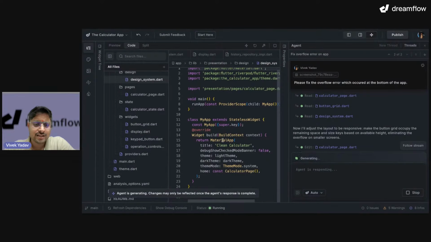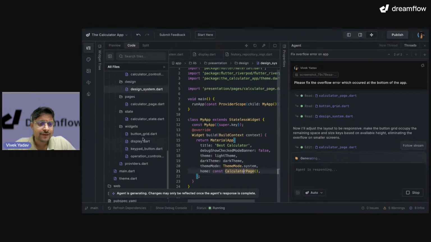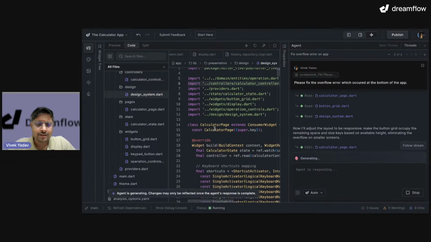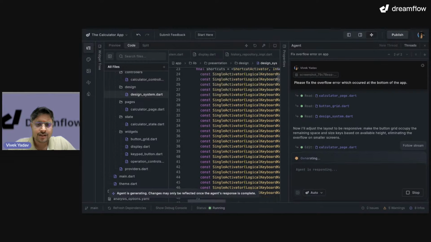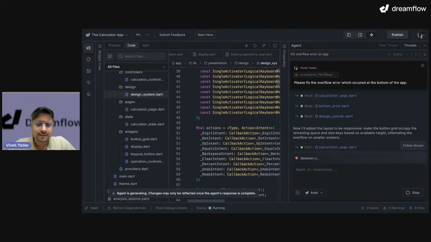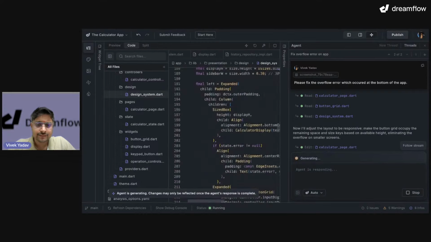Main dot dart. It says our application is clean calculator. No, my application is best calculator. So the title should be best calculator. Theme mode, dark theme, light theme. Theme mode is system. Let's start with the calculator page. The calculator page is over here, right? And I have a lot of shortcuts. Nice, that's nice.